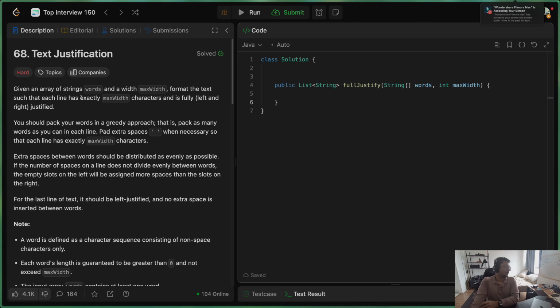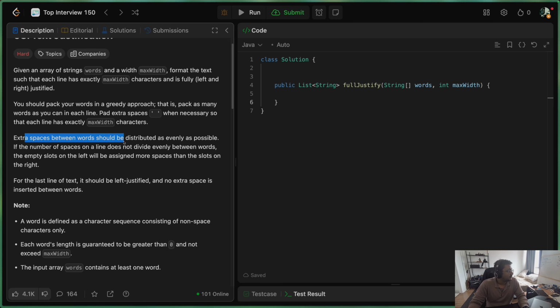In this video, we will be solving the 24th problem in this list, and the name of the problem is text justification. It is being asked that we have been given an array of string words and a max width, and we have to format the text such that each line has max width characters and is fully left and right justified. You should pack the words in a greedy approach, that is, pack as many words as you can in each line, and pad extra spaces when necessary so that each line has exactly max width characters.